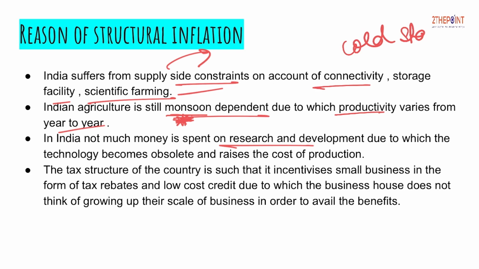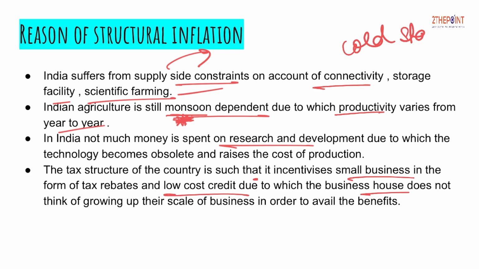The last is that the tax structure of the country is such that it incentivizes small business. In the last 7-8 years, our government is really focusing on developing medium and small scale enterprises in order to encourage entrepreneurship, because whenever a new business starts, it generates employment for the people living nearby. So in order to incentivize such enterprises, the government is providing tax rebates or low cost credit, or say low cost loans, to such business houses.